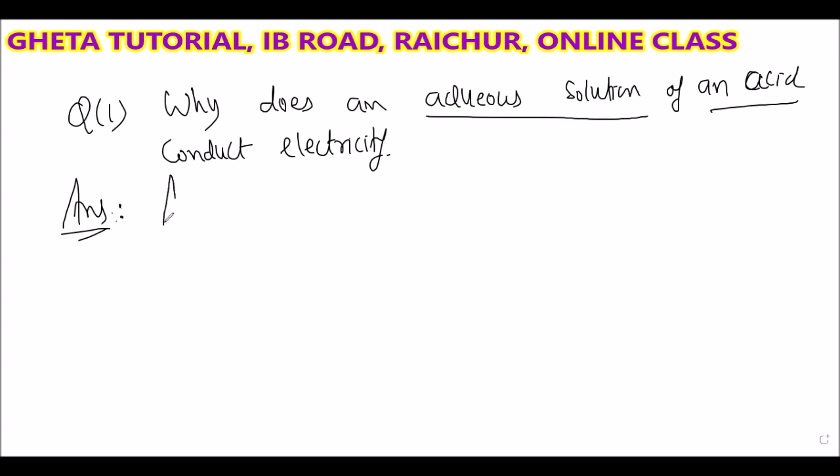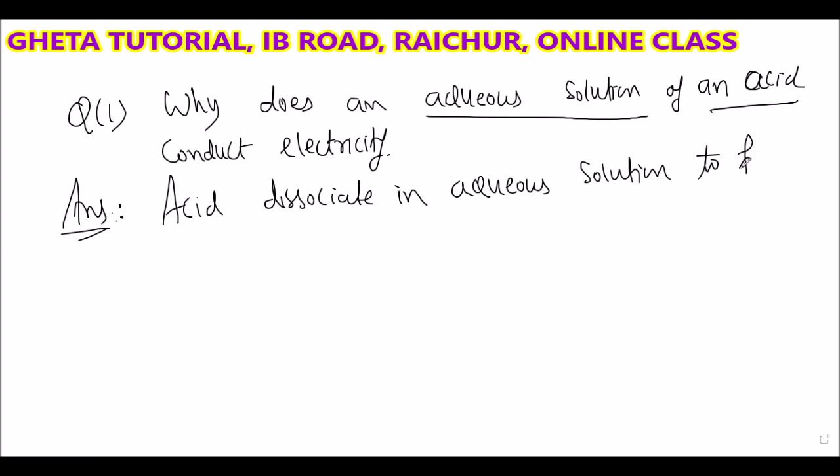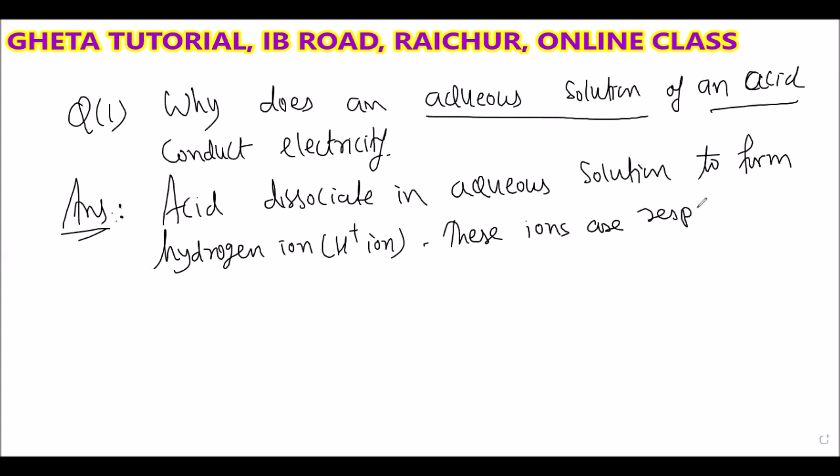So the acid dissociates in aqueous solution to form H plus ion, nothing but hydrogen ion, and this hydrogen ion is responsible for the acidic behavior.